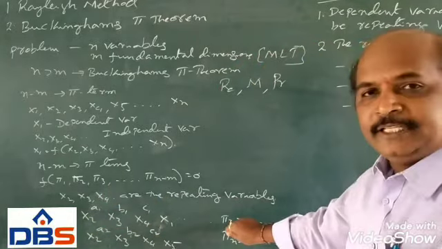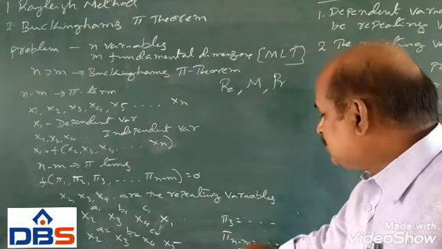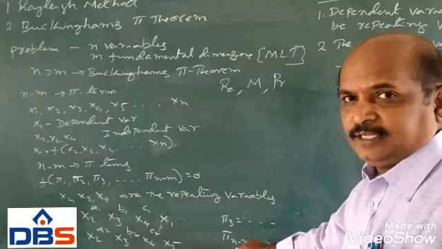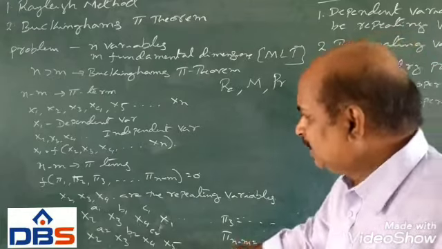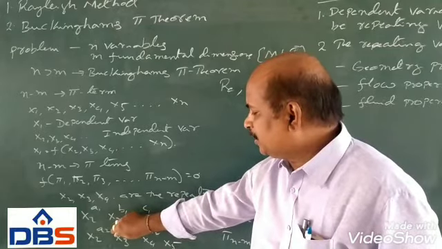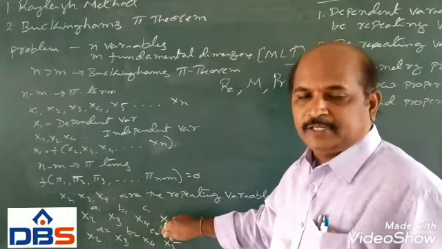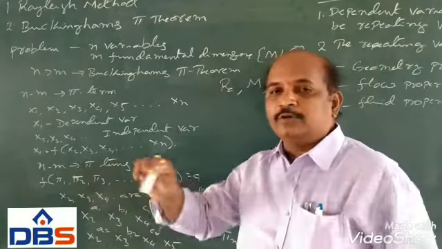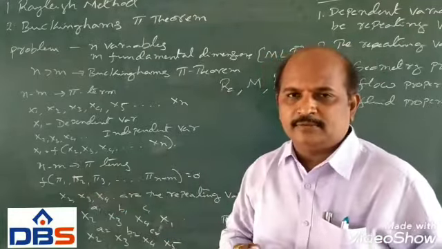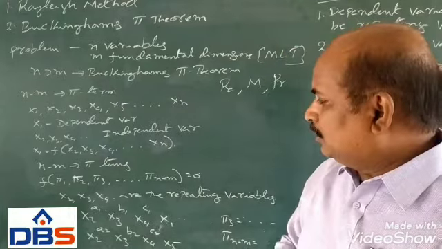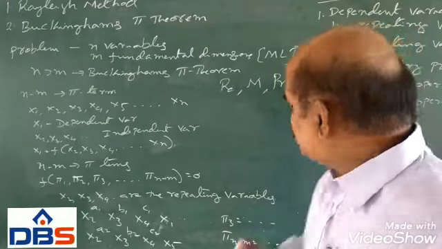Similarly, we can write pi 3 up to pi n minus 1, where the pi terms are written according to the Buckingham pi theorem. Okay. So in every pi term, some variables are repeating variables and some variables are non-repeating variables. So our main task is how to select the repeating variables. Okay. So now we will see how to select the repeating variables.